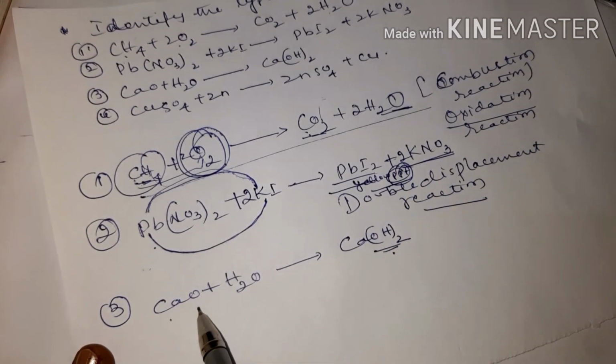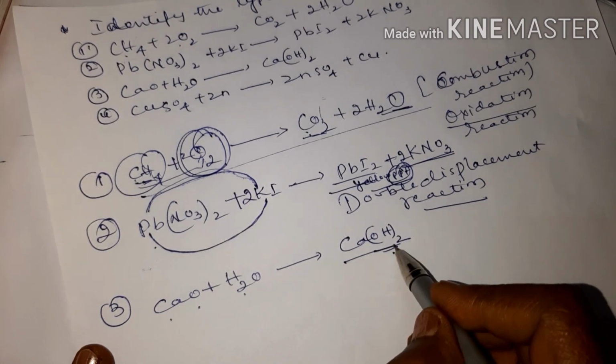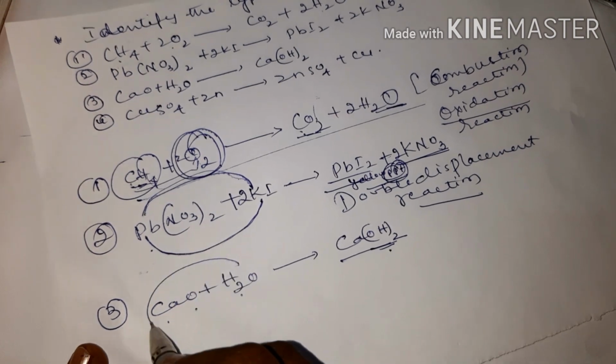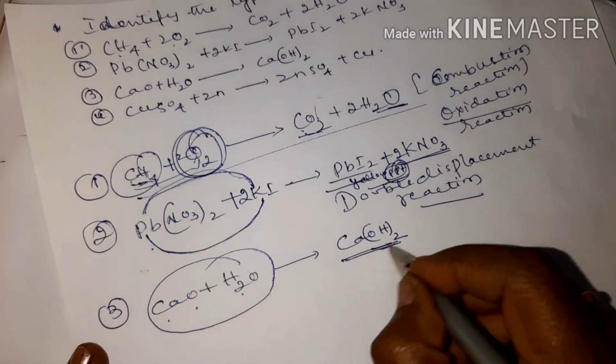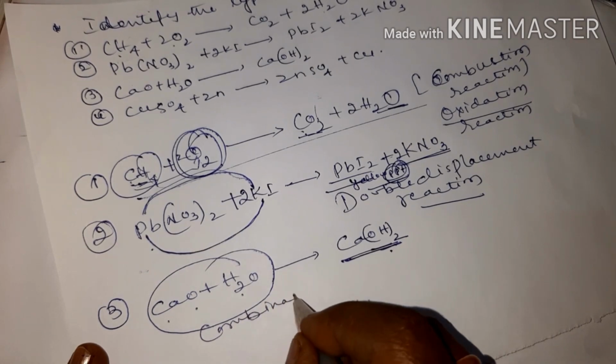So here calcium oxide when made to react with water, you get calcium hydroxide. So what type of reaction is this? This is called combination. Two or more reactants are combining to form a single product. So this is called combination reaction.